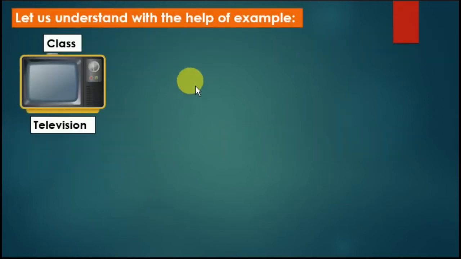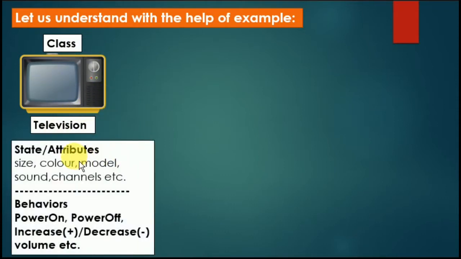If I am going to show you an example, television. Television is a class. If we go through the state and attributes and behaviors, the state attributes are size, color, model, sound, channels. These are the properties of the class television. And what are the behaviors? Switch on, switch off, increase or decrease the volume. These are the behaviors of that television.